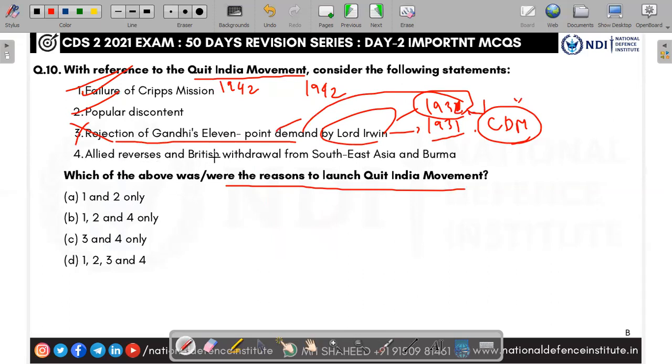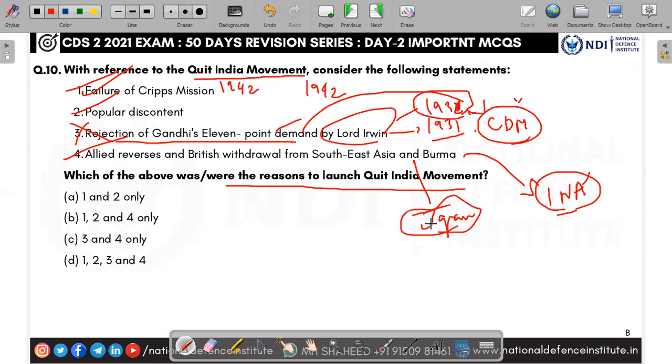See the fourth one, Allied reverses and British withdrawal from Southeast Asia and Burma. Yes, this is also one of the reasons for the formation of the Indian National Army by Raj Bihari Bose and Mohan Singh, with leadership later taken over by Subhash Chandra Bose. The British withdrew from Southeast Asia because of the threat from Japan. After that only, Mohan Singh and Raj Bihari Bose formed this Indian National Army. So fourth one is also right. They're asking for the correct one. The answer is 1, 2, and 4. Answer is B, 1, 2, and 4.